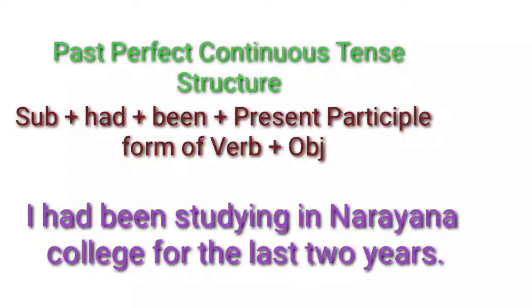I had been studying in Narayana College for the last 2 years. What's the meaning of it? Here we have to take both the sentences. I have been studying in Narayana College for 2 years. That means still you are continuing. That is present perfect continuous tense. Here, I had been studying in Narayana College for the last 2 years means that time I had been studying, but not now. I discontinued or joined somewhere else. That is the meaning conveyed here. So, these are the things which you have to keep in mind whenever you frame sentences.